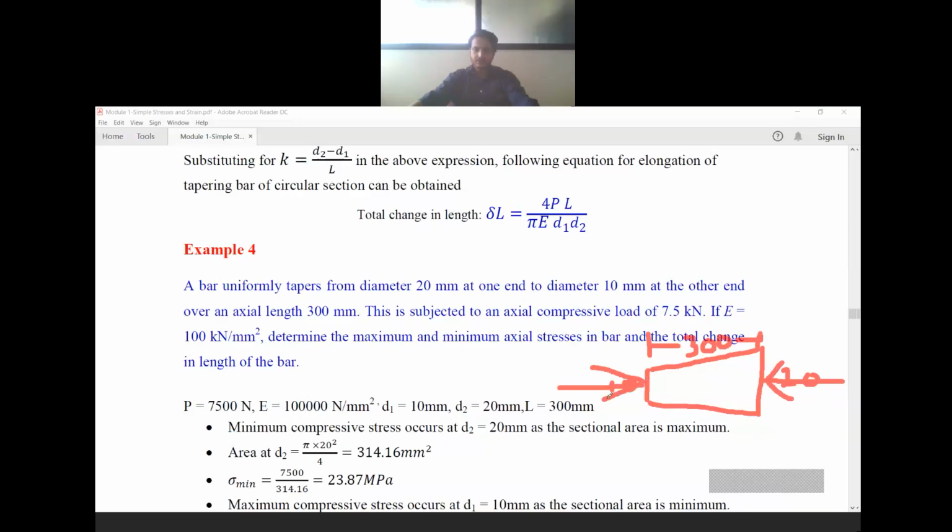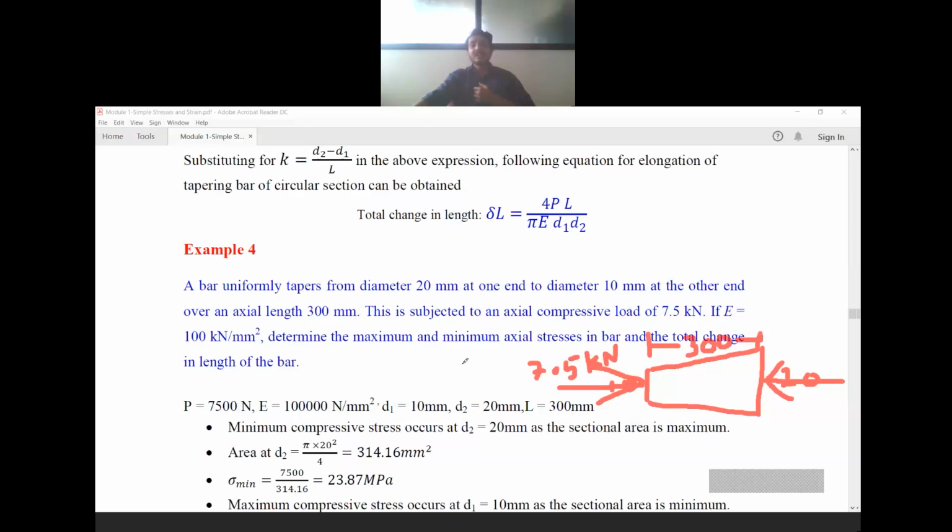When axial load is acting towards the member, then the length of the member will decrease. So we have to calculate the decrease in length, and the magnitude is 7.5 kilonewton. 7.5 kilonewton is the compressive force. E is given as 100 kilonewton per mm square. Determine the maximum and minimum axial stresses in the bar and total change in length of the bar.